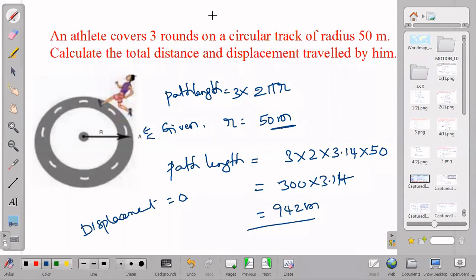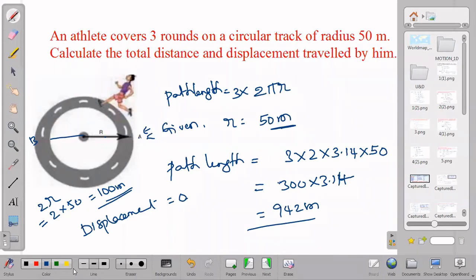It doesn't mean that always we will be getting 0 as displacement. That should be noted. Suppose the person is moving from A and comes to this point. If we calculate displacement, what happens? The diameter will be our displacement. This is the straight line. So in that case, what will be our displacement? 2r is our diameter. That means 2 into 50 meters is our displacement, that means 100 meters. This is not there in the question. I just created it for better understanding. So that is about path length and displacement.